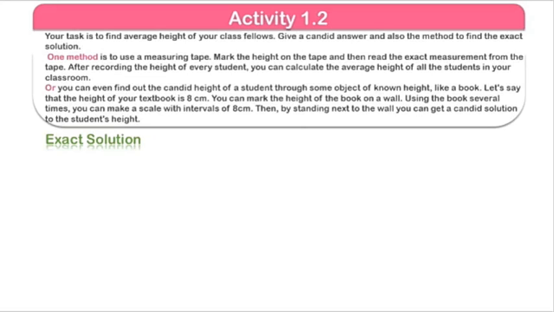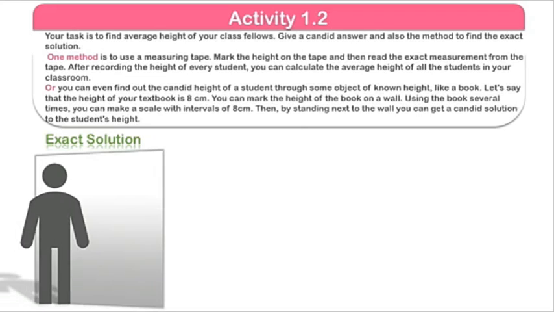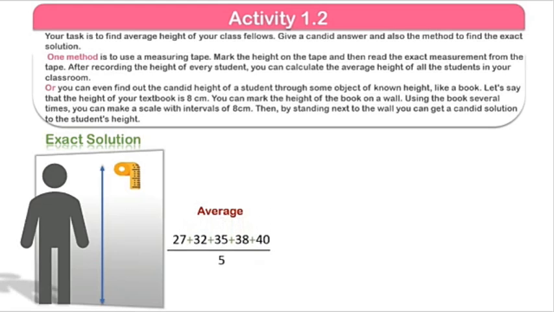In the exact solution you will use a measuring tape. One student will stand in any place and you will measure his or her height with the tape measure. We will measure the heights of 5 students, then add their heights and divide by 5, and we will get the average.